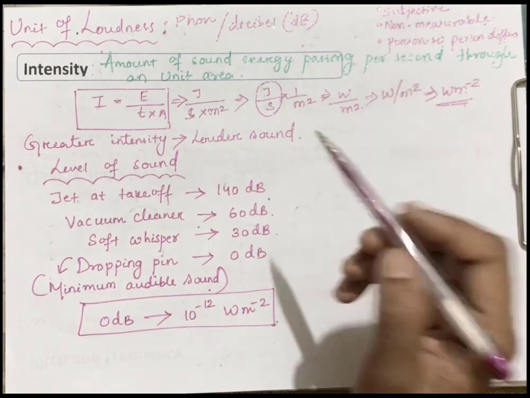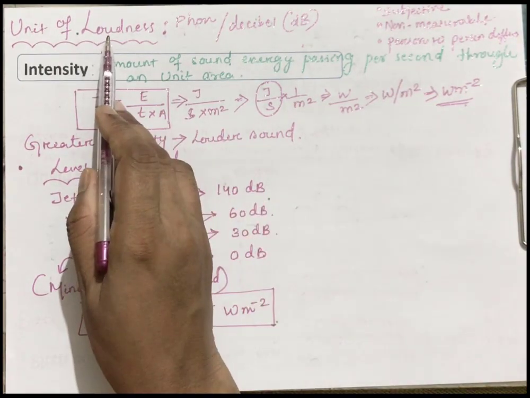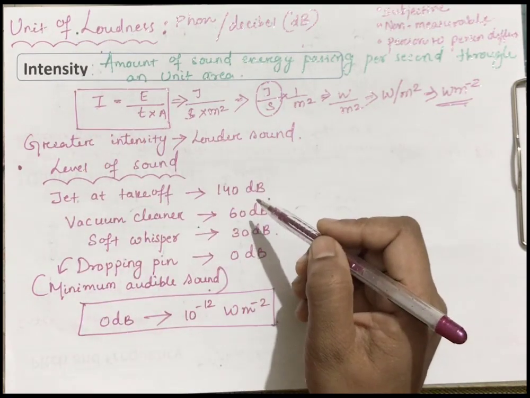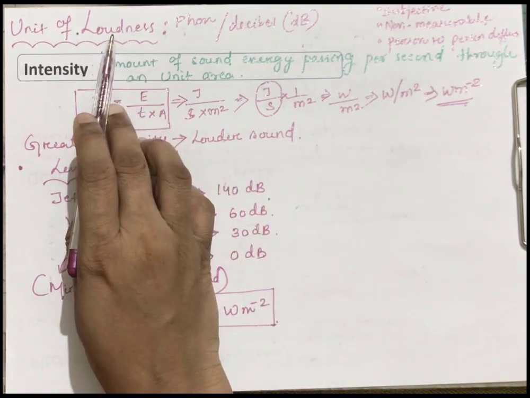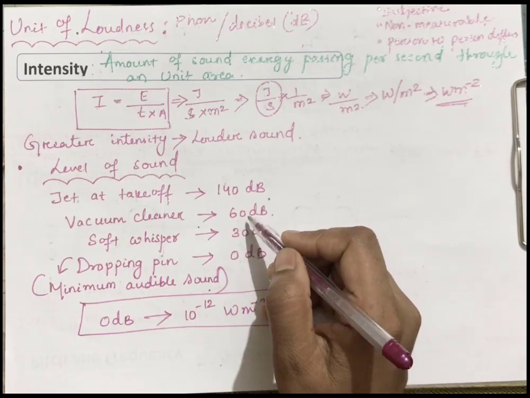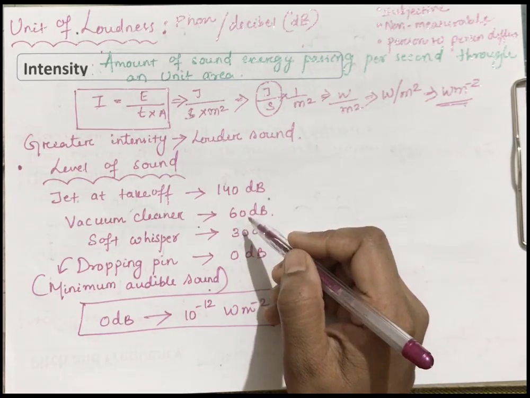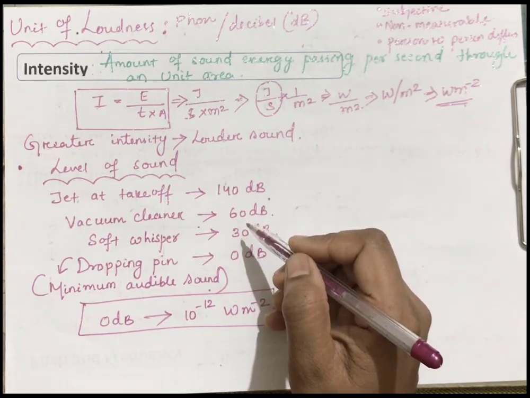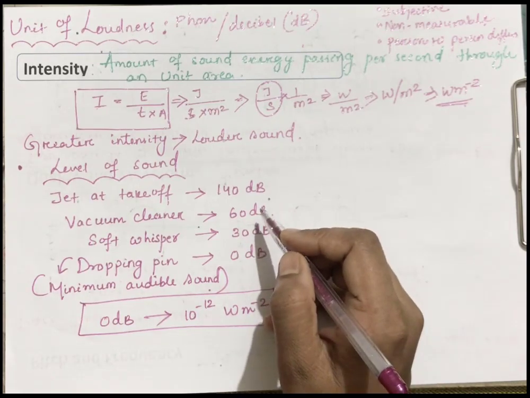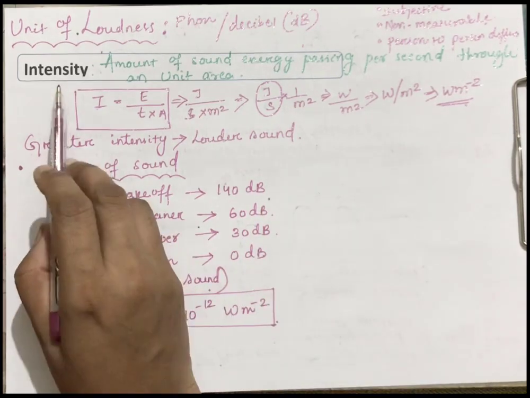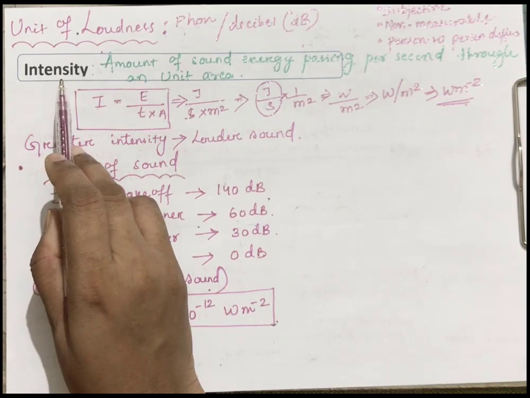Since loudness is a non-measurable quantity, we have to find one measurable quantity for it. What is the purpose of finding a measurable quantity? Because if the value differs from person to person, it is very difficult to find the accurate value. So for that we are learning more about intensity and amplitude.